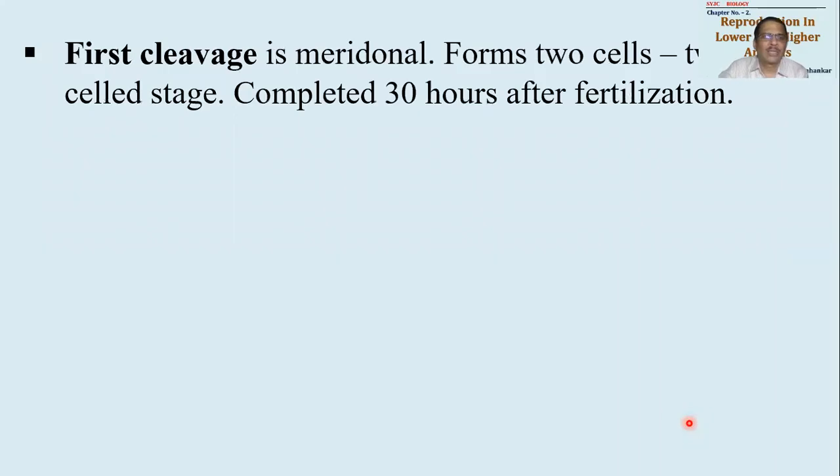What happens in the first cleavage? So cleavage will be divided into certain stages. Around first 2 to 3 cleavages or 4 cleavages are definite cleavages. First cleavage is meridional. Meridional का मतलब क्या? It is dividing the ovum vertically.